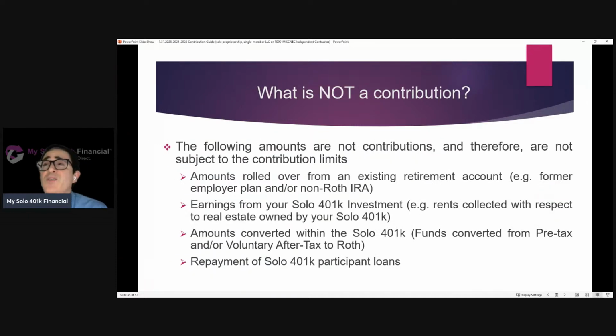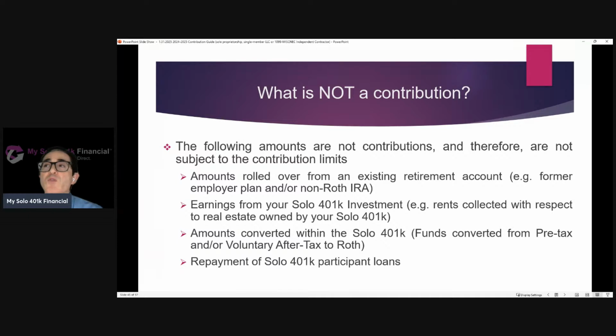What is not a contribution? This is another good point of clarification, because of course, there are many scenarios where funds are being deposited into the solo 401k. So sometimes the question will come up, well, does this count towards my contribution limit? And these are scenarios that are not contributions, so that doesn't count towards the contribution limit.